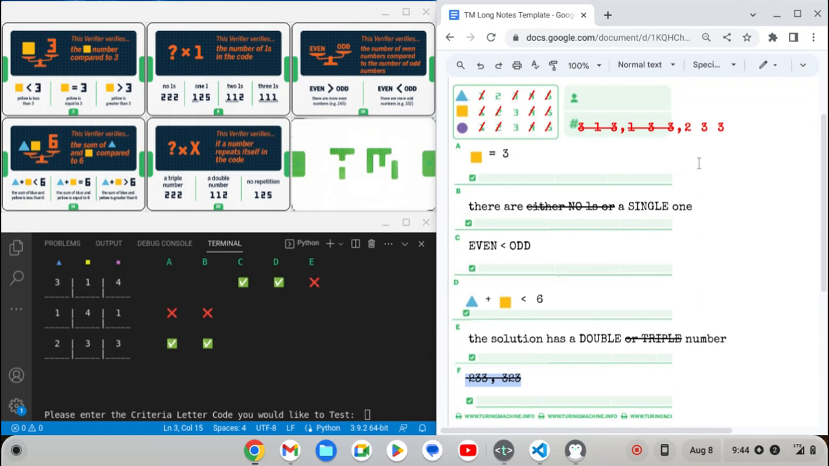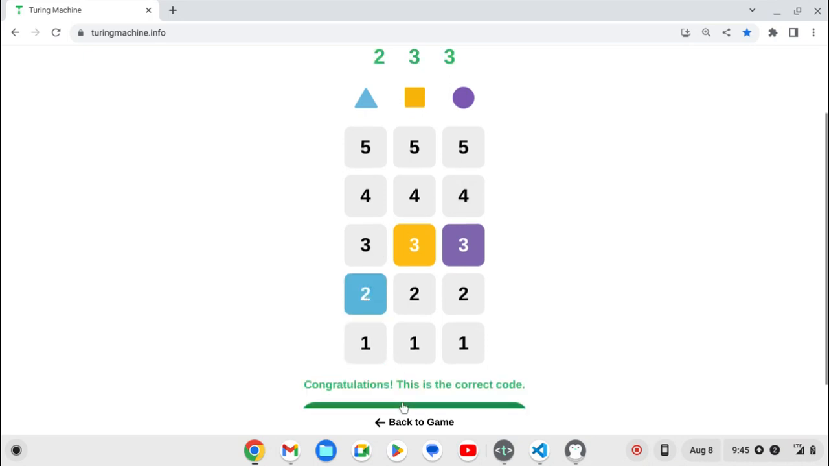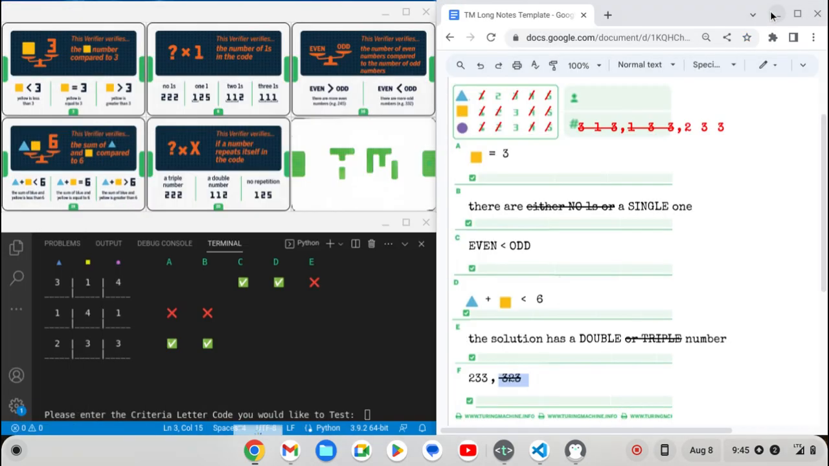Okay, so, oh, what am I saying? It is 2, 3, 3. I was thinking that had some 1s in it. Okay, I'm almost scared to test, but let's do it. 2, 3, 3. Okay, well, I obviously lost since I got it wrong 2 times, but let's go ahead and see how the Turing machine did it. And yeah, we'll test all of this.